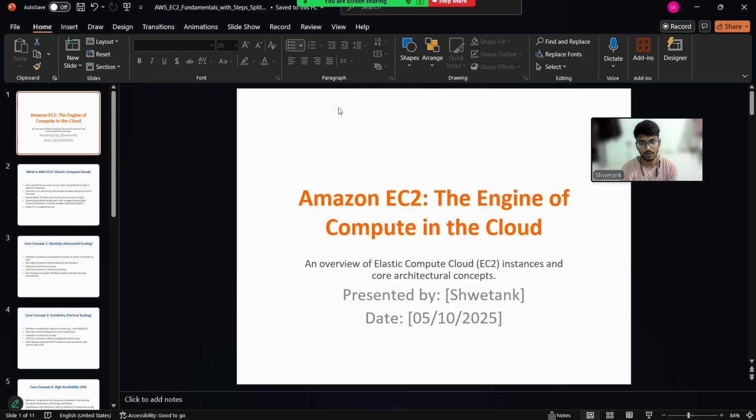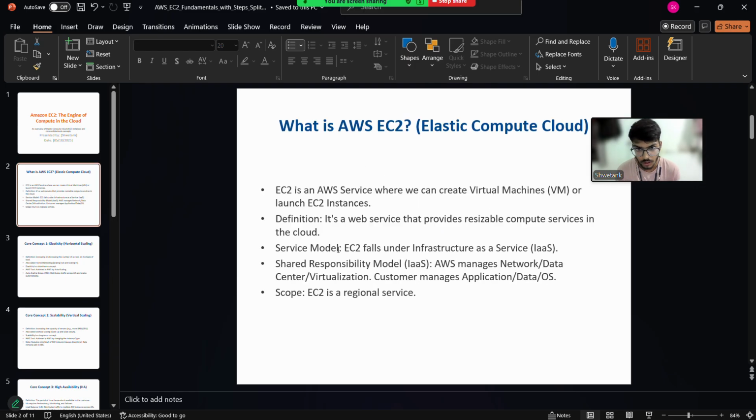EC2 is an AWS service where we can create our virtual machines. With the help of EC2, we can launch EC2 instances, which are responsible for network, data center, and virtualization. It is a web service which provides resizable compute services in the cloud, which means it provides virtual machines. So we can create as many virtual machines as we want in EC2.